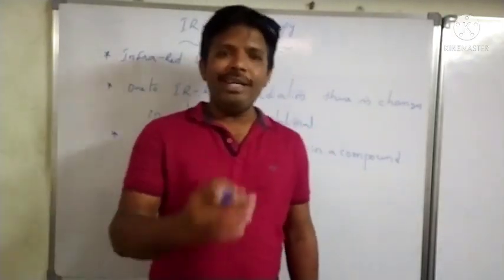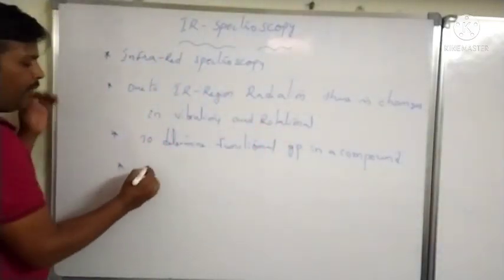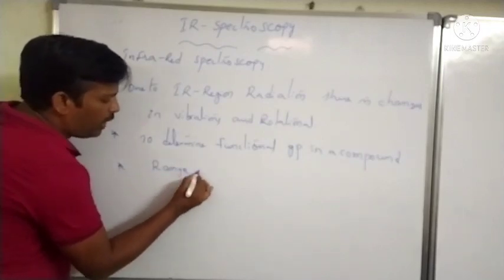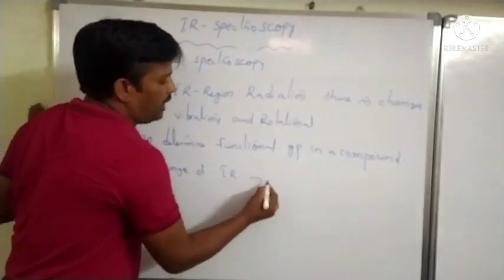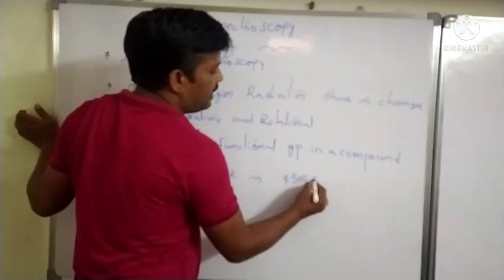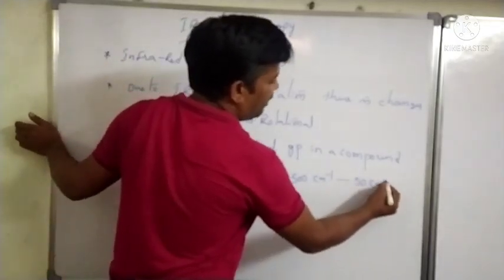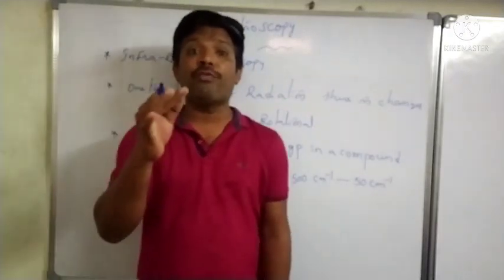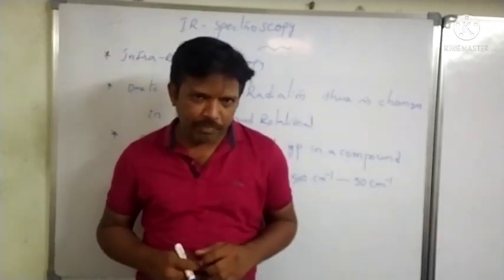Therefore, what is the range of IR spectroscopy? The range of IR spectroscopy is 4,500 centimeter inverse to 50 centimeter inverse.